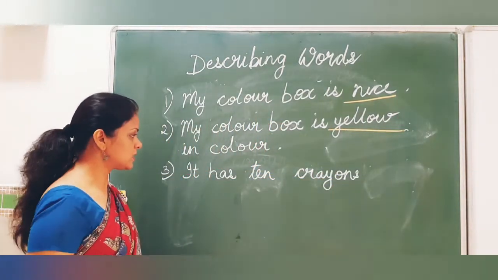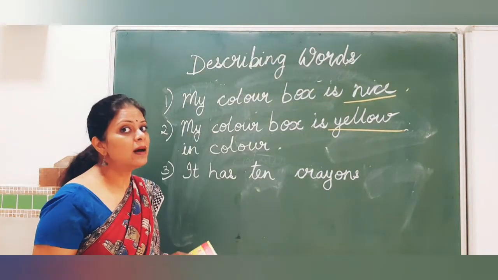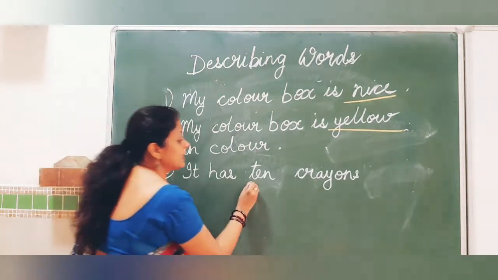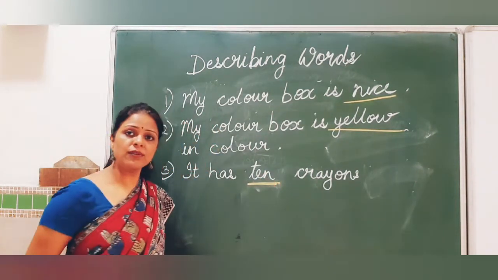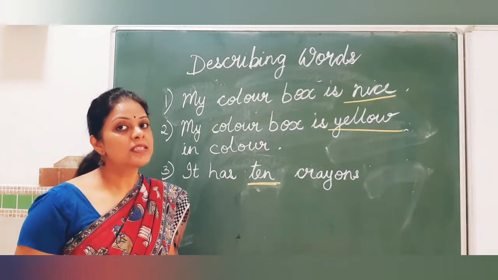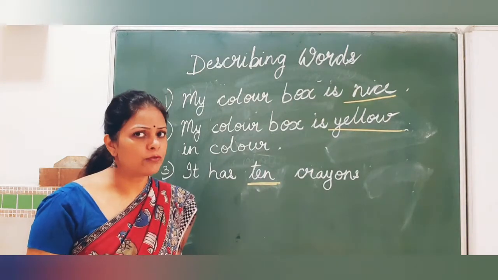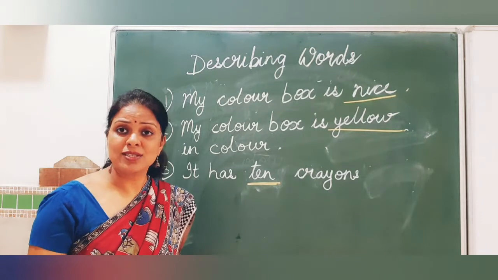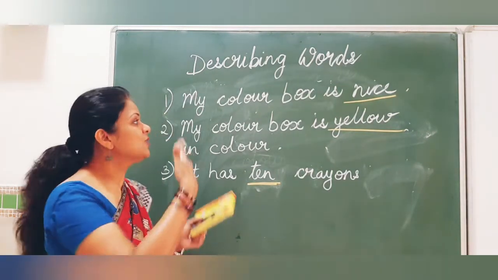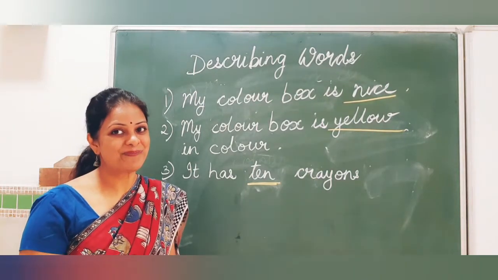In the third sentence, what have I written? It has 10 crayons. So I am describing the number of crayons in my color box. So 10 is the describing word. So what have I done? I have described my color box. Similarly, you all can describe your favorite toy, your favorite pencil box, your tiffin box, anything. And how do you describe? You tell about it, and there we use describing words.